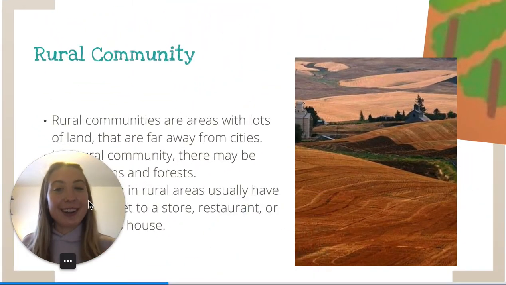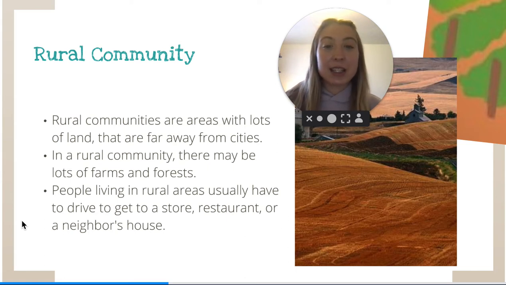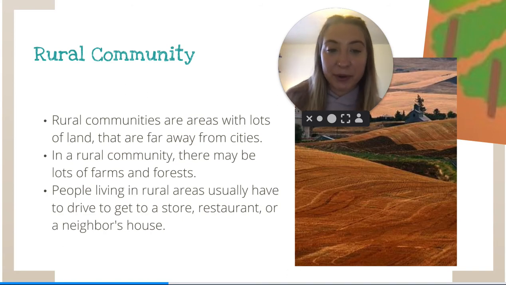A rural community. These communities are areas with lots of land that are far away from cities. In a rural community, there may be lots of farms and forests, and people living in these areas usually have to drive a little bit of a ways to get to a store, a restaurant, or a neighbor's house. So this is an area that has lots of land, could be near lakes or a forest, where there's not a lot of people.